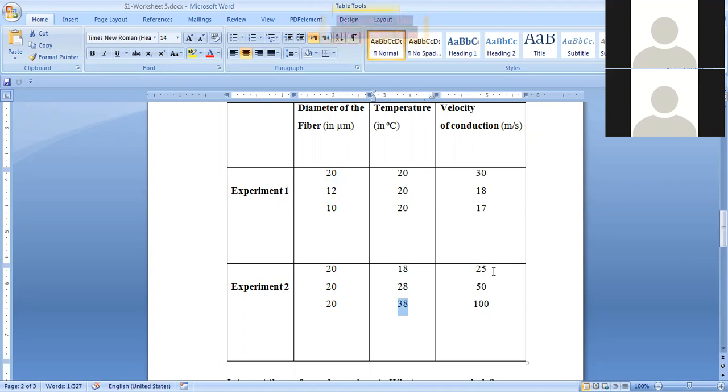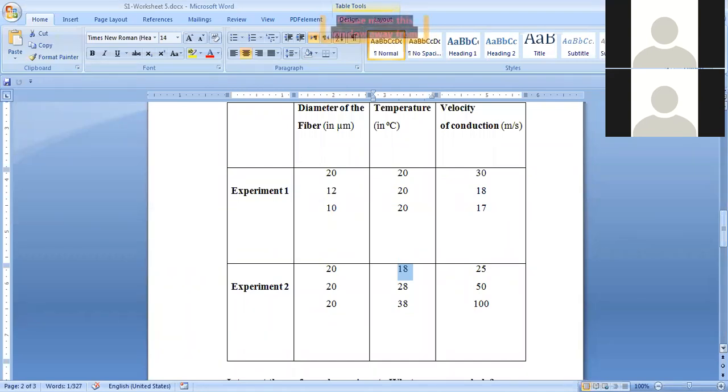Can you analyze it completely? As temperature increases from what? From 18 to 38, the velocity of conduction increased from 25 to 100 meter per second. Excellent. So this indicates that as the temperature increases, the velocity of conduction increases. Excellent.